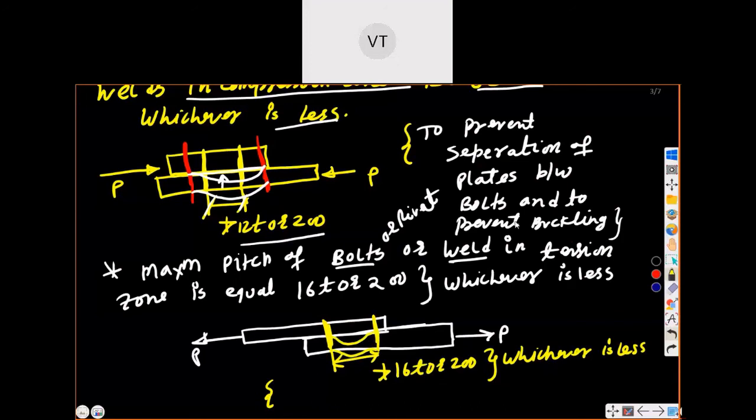So the same reason as before: here I had written to prevent the separation of the plate between bolts. So even I can write to prevent separation of plates between bolts. Buckling may also happen, just a general idea should be there. So to prevent the separation of plate between two bolts.